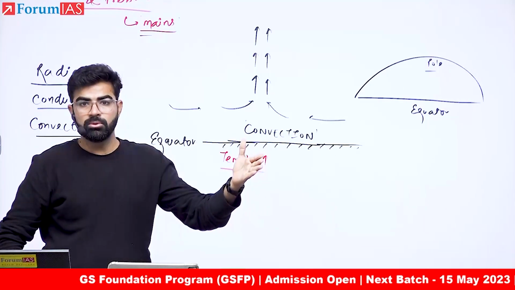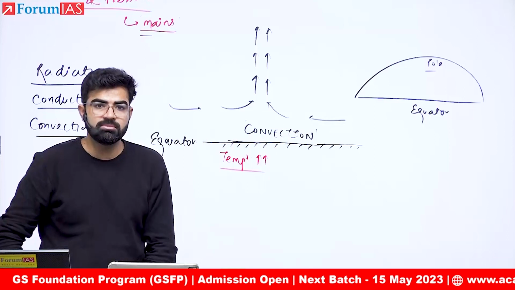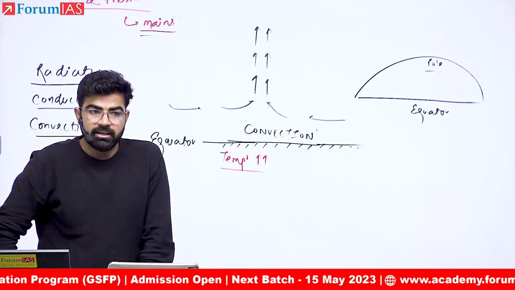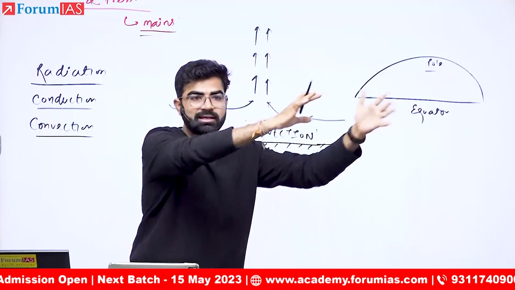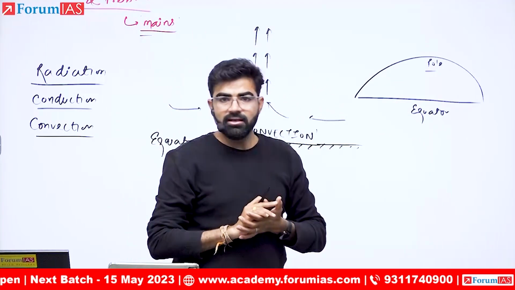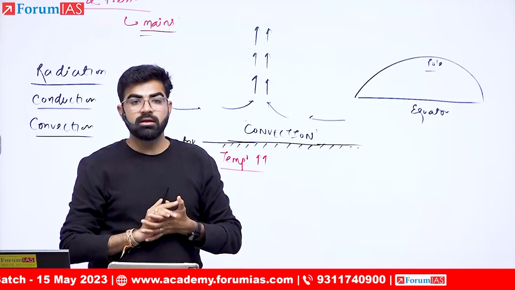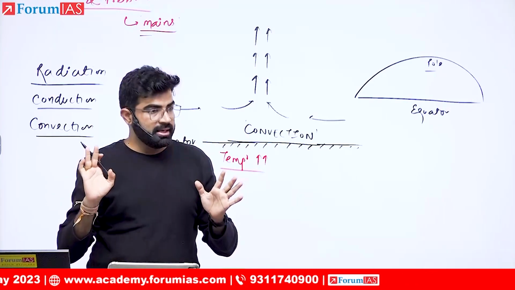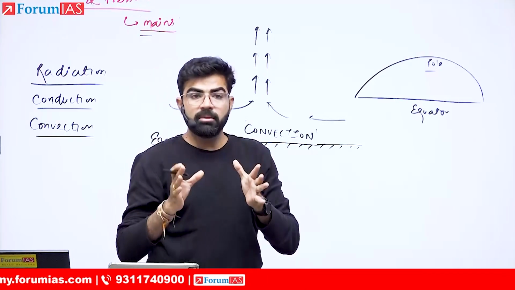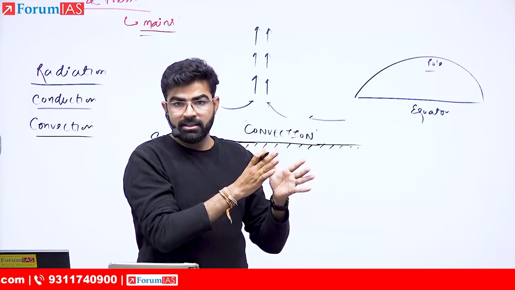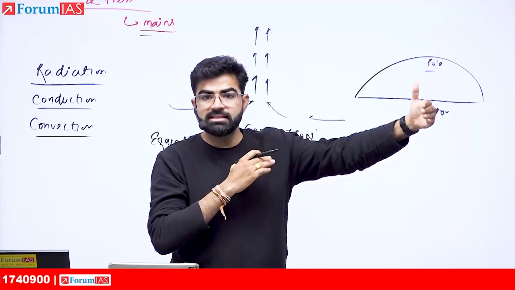So if I ask you, is the convection type of transfer of energy possible in case of land? Tell me yes or no. In case of land, convection is possible. How can land move somewhere else to say, here, take this extra heat? No, it cannot. And about water, convection in water is possible. Yes, and that is one reason why land will become warmer at a faster rate.